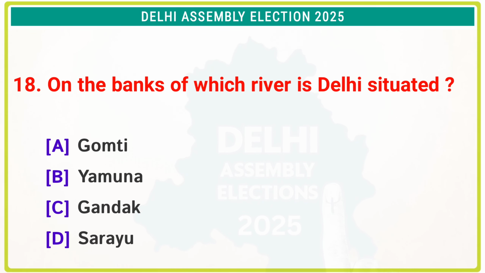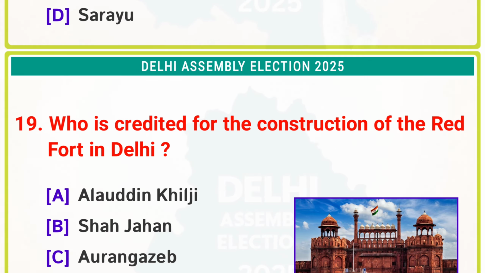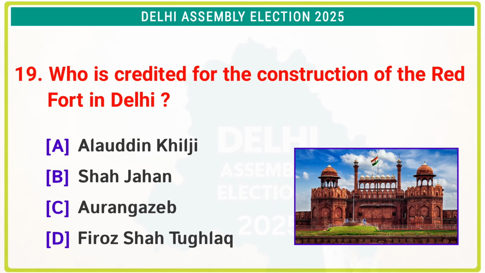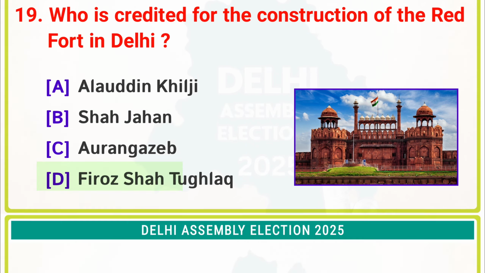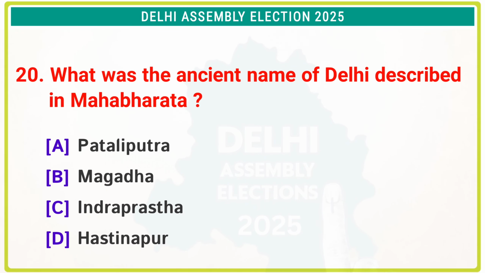On the banks of which river is Delhi situated? The correct answer is option B, Yamuna. Who is credited for the construction of the Red Fort in Delhi? The correct answer is option B, Shah Jahan. What was the ancient name of Delhi described in the Mahabharata? The correct answer is option C, Indraprastha.